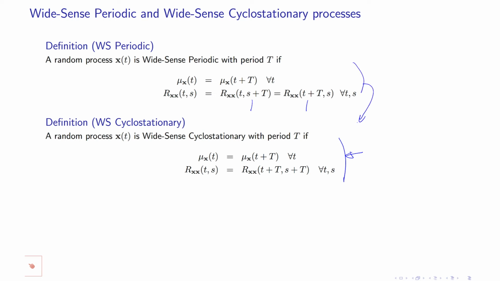So this is a bigger class, and this is a smaller class. Any random process which is wide sense periodic is also wide sense cyclostationary, but not all wide sense cyclostationary processes are wide sense periodic. So here you have to add a multiple of t to both arguments in order to have this. I want you to think about the relationship between these classes: which one is bigger, which one is smaller, and so on.